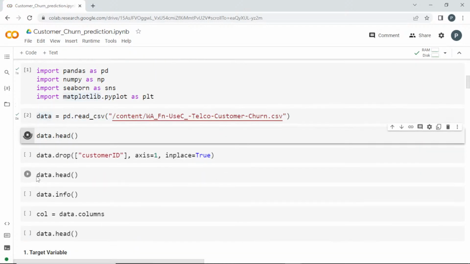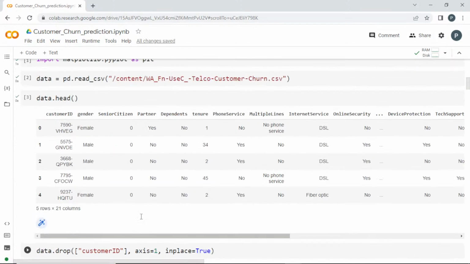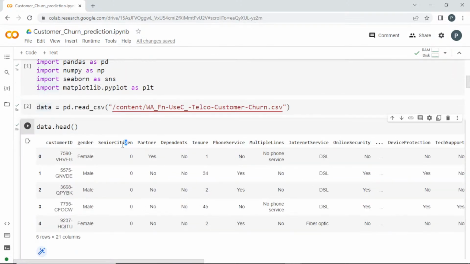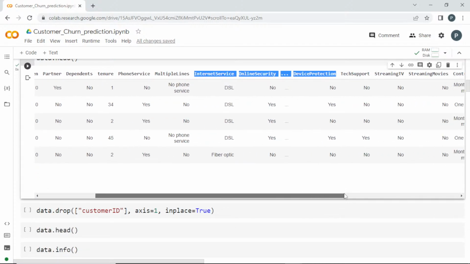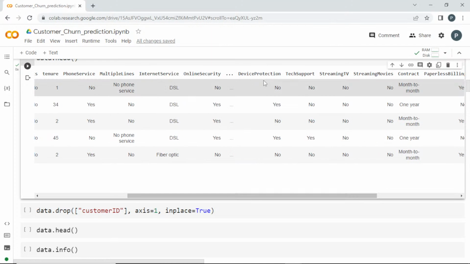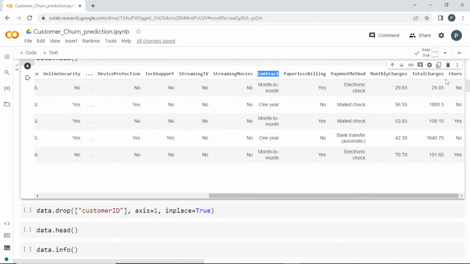Okay, so we'll see the head of it. We should see all these columns, right? All these attributes should be present, and they are available. See here: customer ID, gender, whether they are a senior citizen or not, partners or not, dependents. The tenure is the number of months they have been with the company. Then phone service, whether multiple lines are present or not, then all these additional services given by the company to the customer, whether they have adopted them or not. Some companies provide these, right? You may spend some additional cost, and with that they give some other additional options, like streaming movies, TV, any online platforms, etc. Then the contract type, the billing type, payment method, monthly and total charges, and finally the churn column.